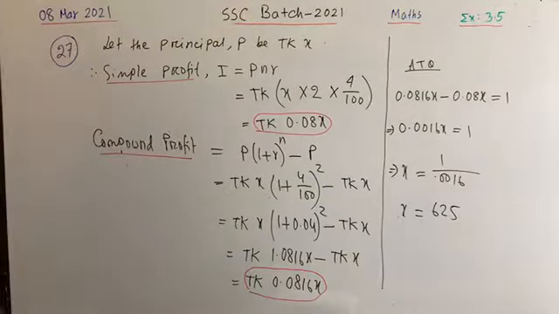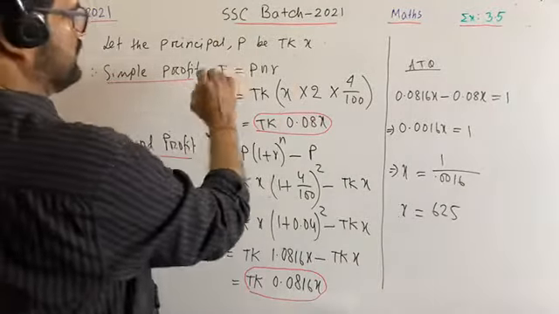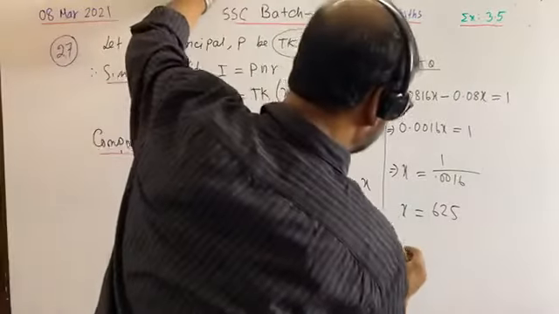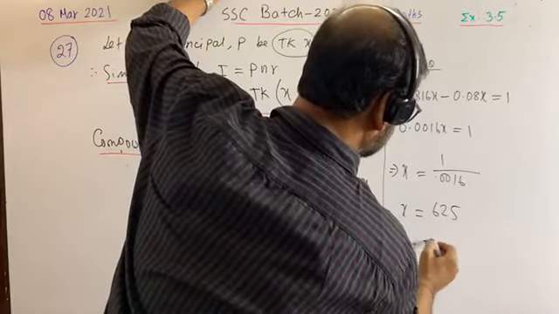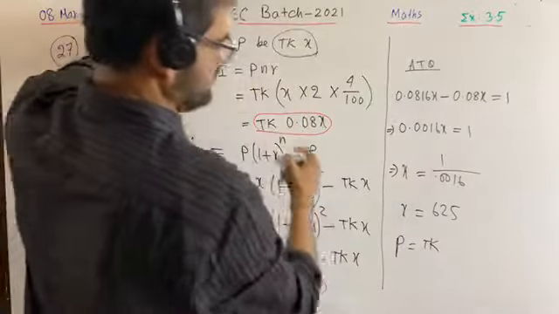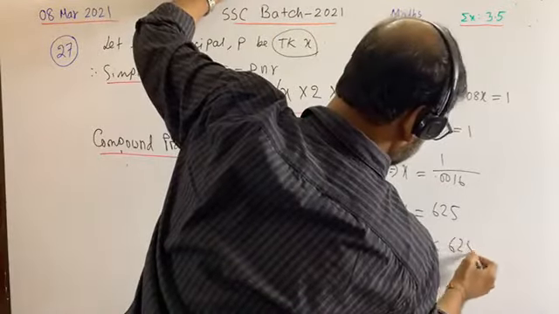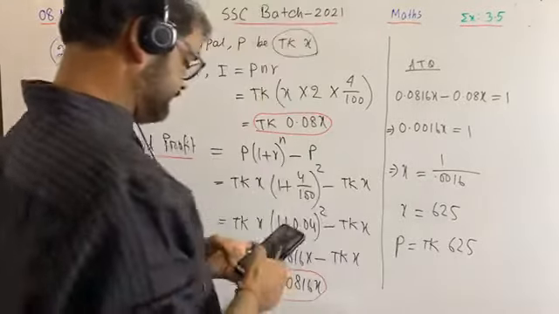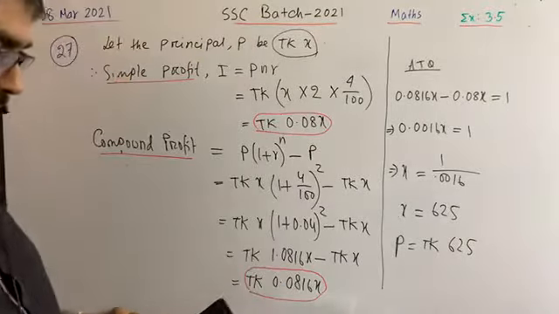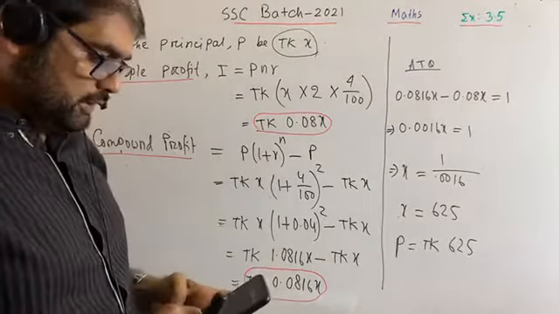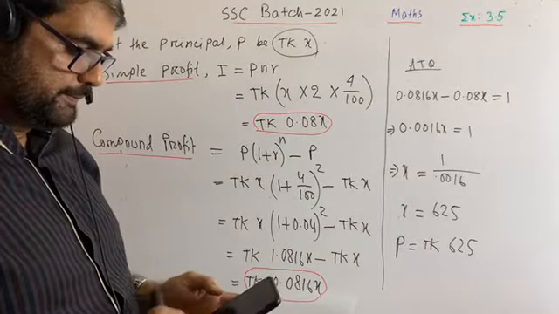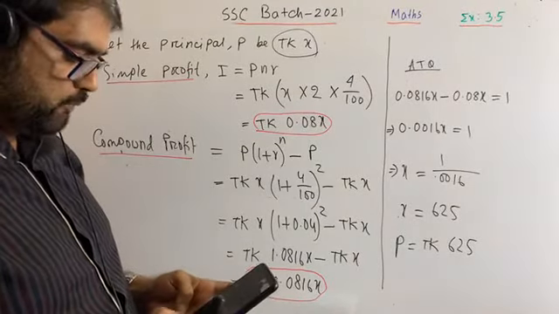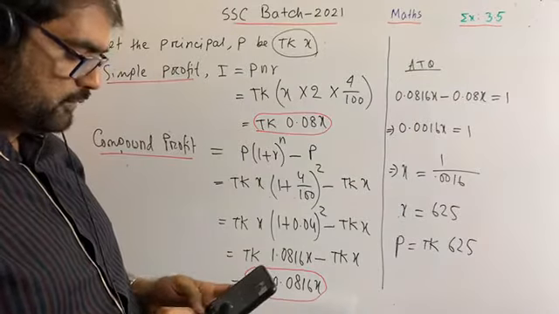Okay, so what we let? P equals to taka x. Therefore P is equal to taka x. X means what? 625. I am not sure. Okay, let's calculate. 1 divided by 0.0016.